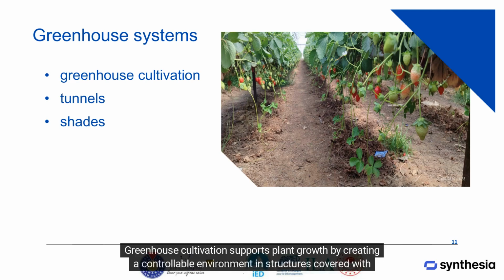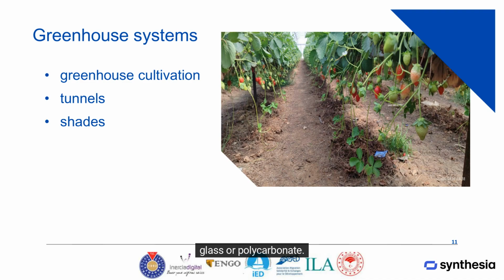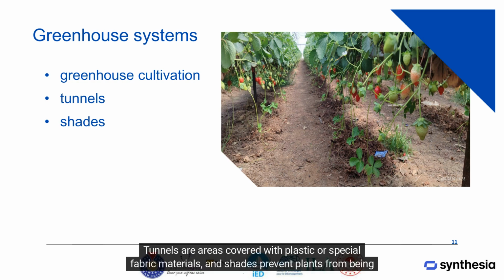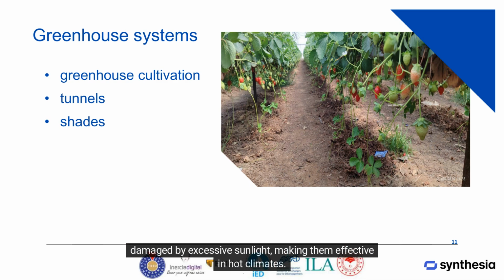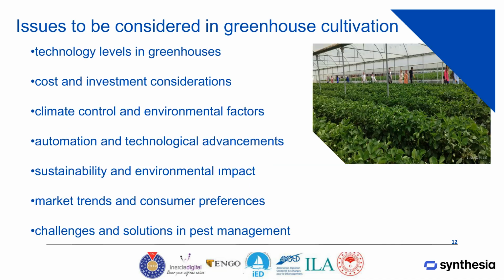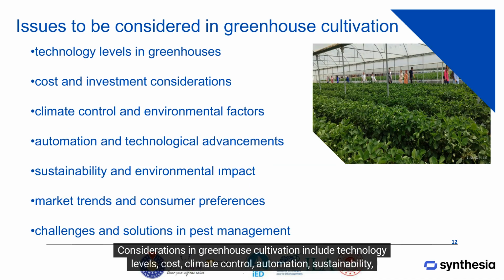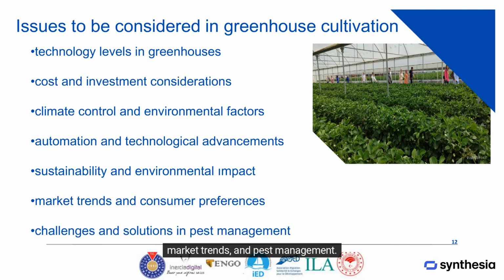Greenhouse cultivation supports plant growth by creating a controllable environment in structures covered with glass or polycarbonate. Tunnels or areas covered with plastic or special fabric materials, and shades prevent plants from being damaged by excessive sunlight, making them effective in hot climates. Considerations in greenhouse cultivation include technology levels, cost, climate control, automation, sustainability, market trends, and pest management.